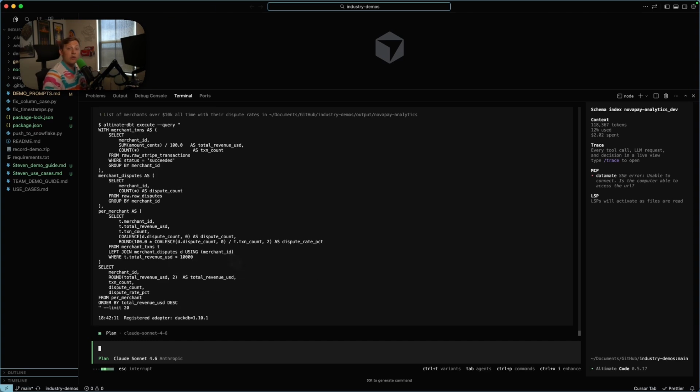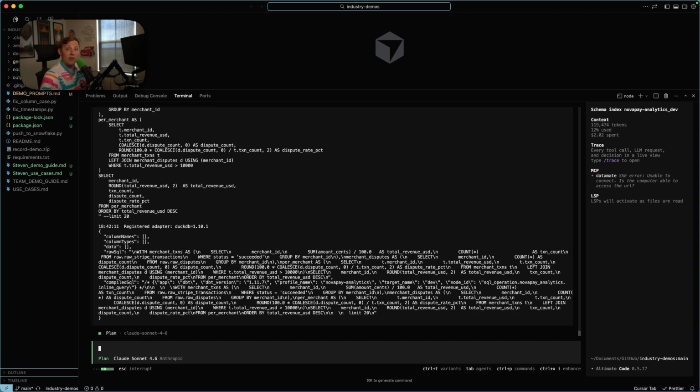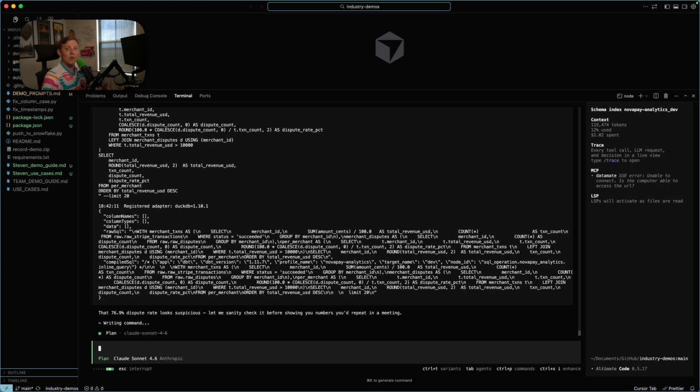And while this is working, I do just want to mention that you can see we're working with DuckDB here. This works with any of your databases, so Snowflake, Databricks, Postgres, anything that you want to work with, it works. This is all open source, so you can use it with whatever you want to work with.